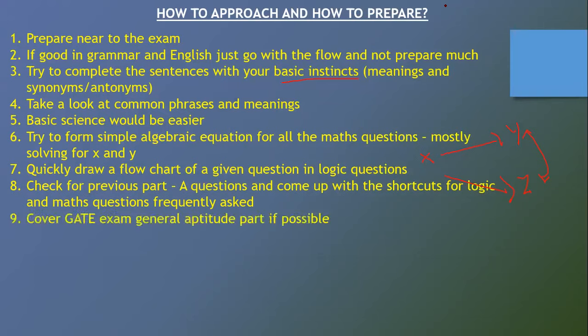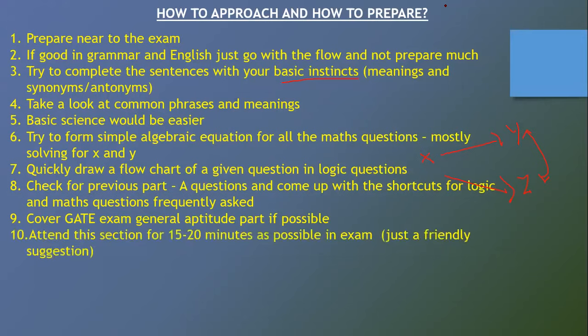Then next, I have seen that in the GATE exam, they have a general aptitude part. The questions from that part are repeated in the QCET exam. And even in many other general aptitude sections, these GATE exam questions are repeated. So again, if you have time, you need not give so much time for this part. If you have the time, try to cover some GATE exam general aptitude questions.